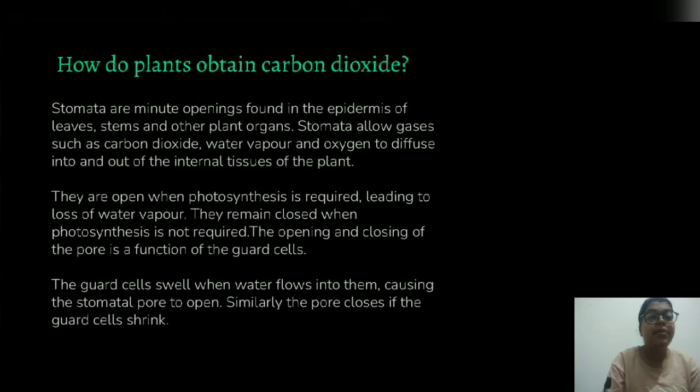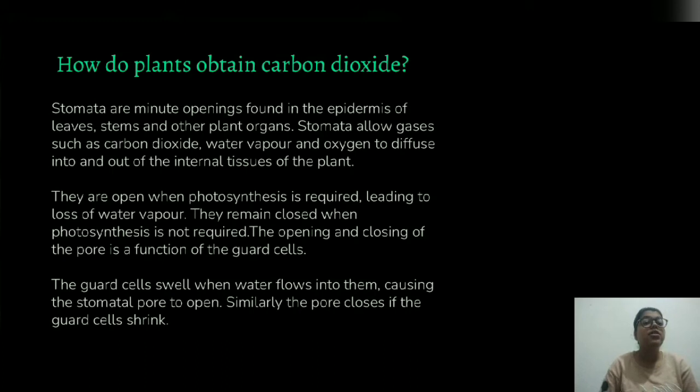So how do plants obtain carbon dioxide? Stomata are the openings present on the epidermis of the leaves, stems and other plant organs. Stomata allow gases such as carbon dioxide, water vapors and oxygen to diffuse in and out of the internal tissues of the plant. They are open when photosynthesis is required, leading to loss of water vapors. They remain closed when photosynthesis is not required.